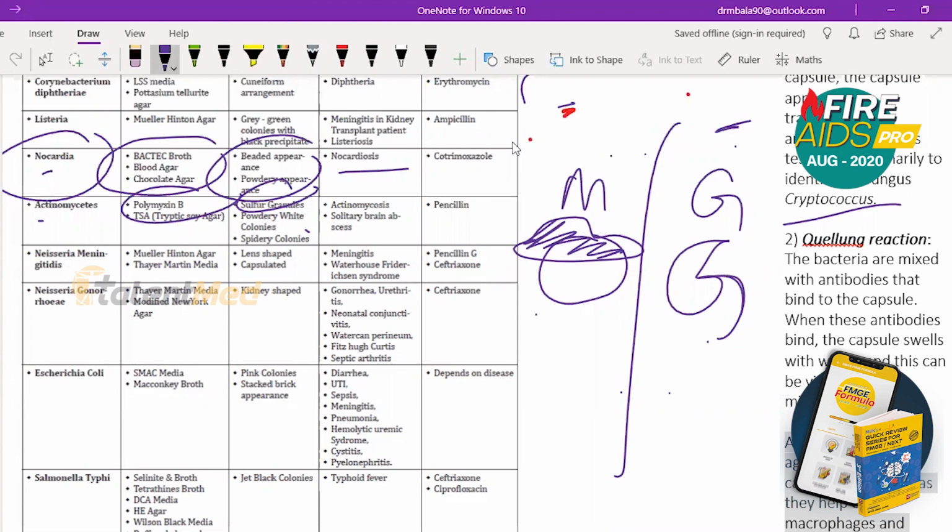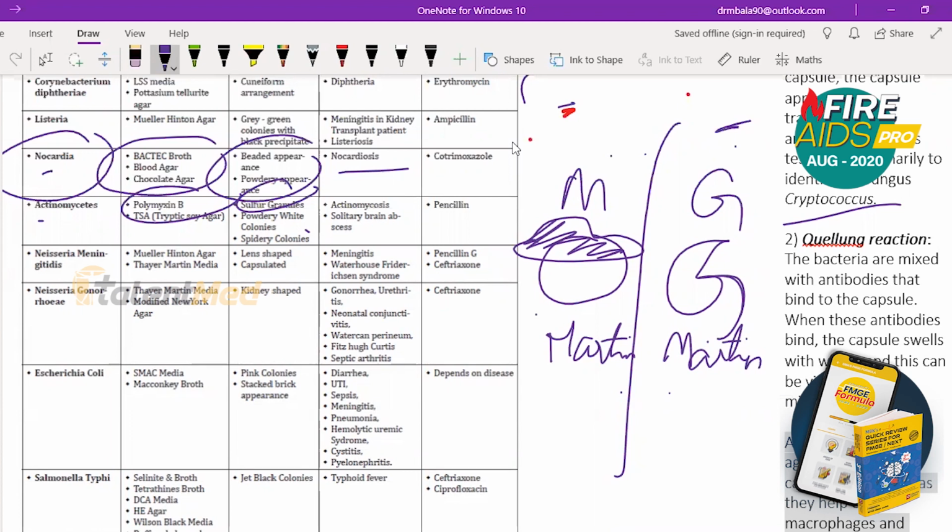So both of them have something in common, that is Thayer-Martin media. So this guy's name is Martin, this guy's name is also Martin. So Thayer-Martin media, you can remember like this. Let it be meningitis or gonorrhea. So where it